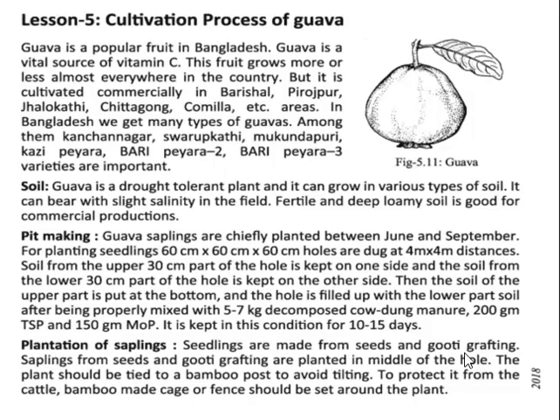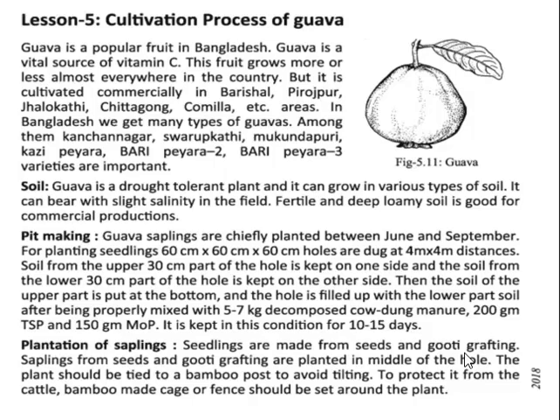This fruit grows in greater or lesser amounts everywhere in Bangladesh, but it is cultivated commercially in Barishal, Firozpur, Jalokati, Chittagong, Kumilla, etc. In Bangladesh, we get many types of guava. Among them, Kanchannagar, Sorapokti, Mokandapuri, Kaji Piara, Bari Piara 2, Bari Piara 3 varieties are important.